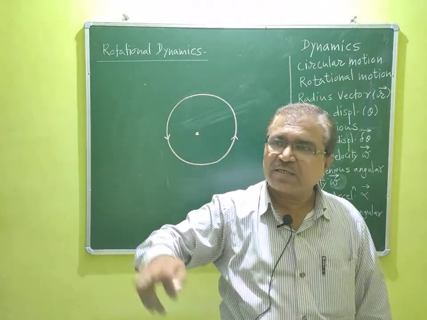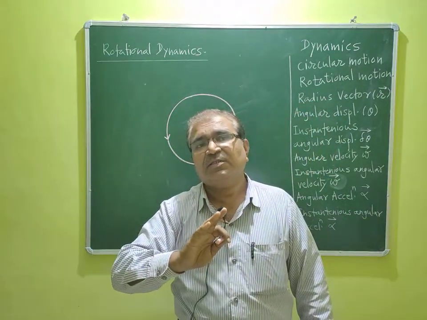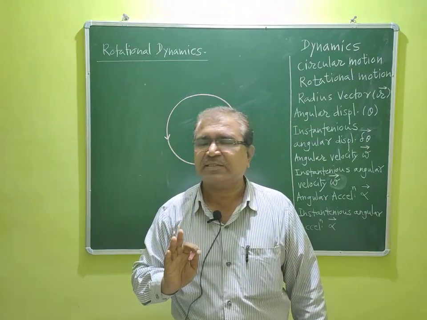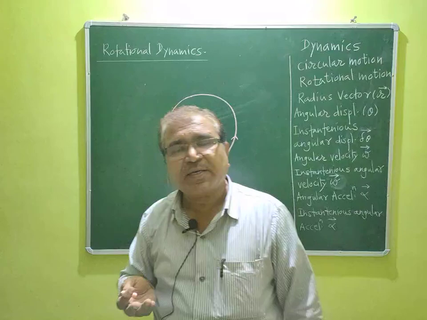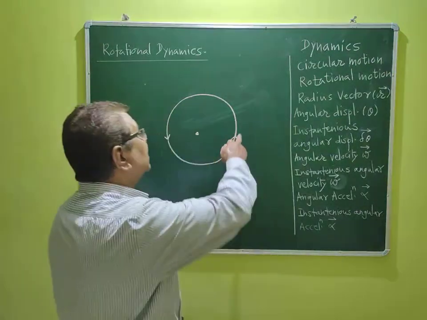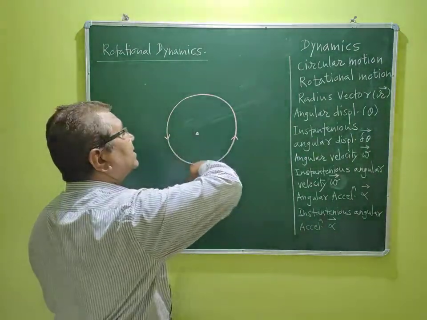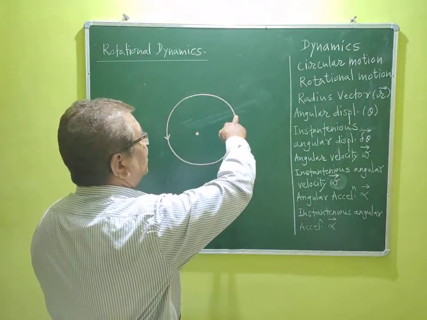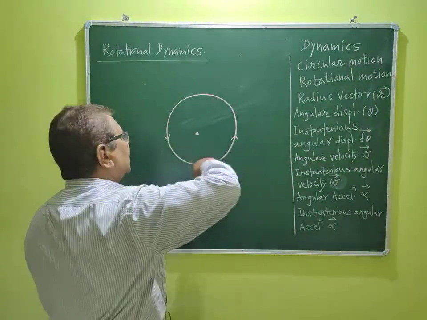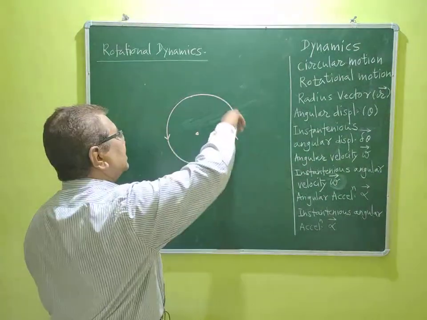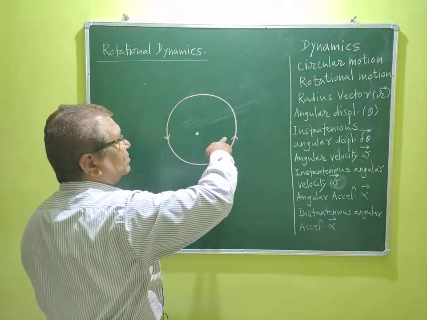But the motion of the particle along the circumference of a circle, this is the most important sentence, dear guys. I will repeat again. The motion of a particle along the circumference of a circle is called circular motion. Circular motion is indicated by the direction in anti-clockwise sense, or it may be shown in a clockwise sense.